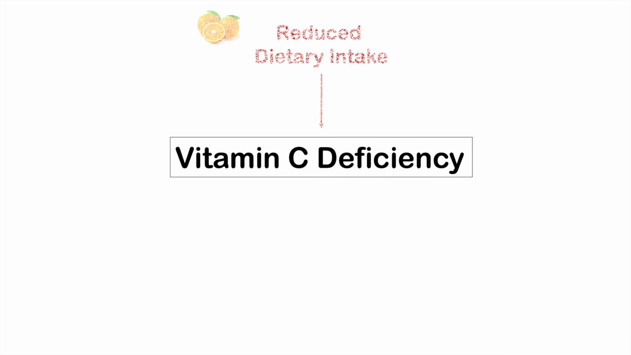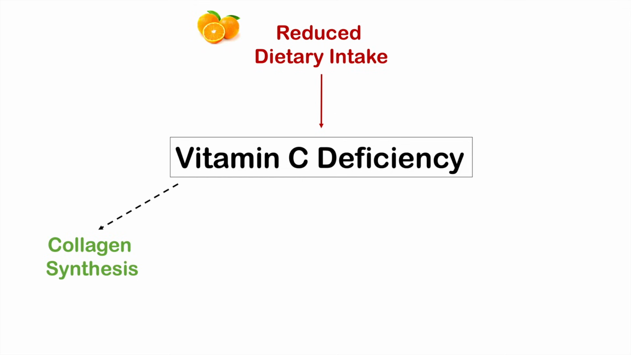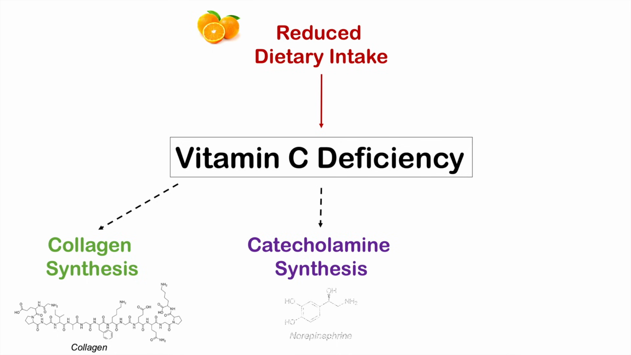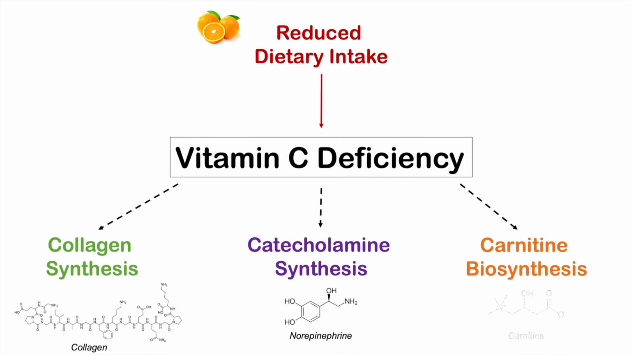So vitamin C deficiency is caused by a reduced dietary intake, particularly of citrus fruits and other fruits and vegetables. If you haven't watched my other lesson on vitamin C absorption and metabolism, please check out that lesson for more details. So if we do have a reduced dietary intake for whatever reason, we can have issues with collagen synthesis, catecholamine synthesis, and carnitine biosynthesis.